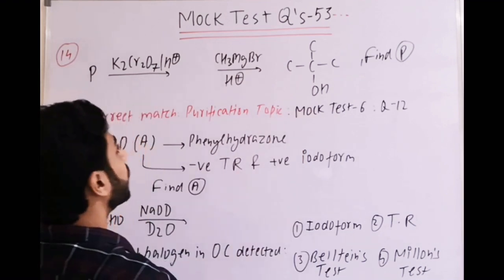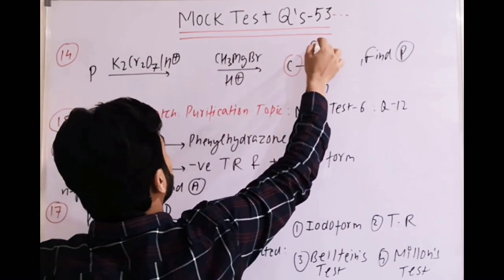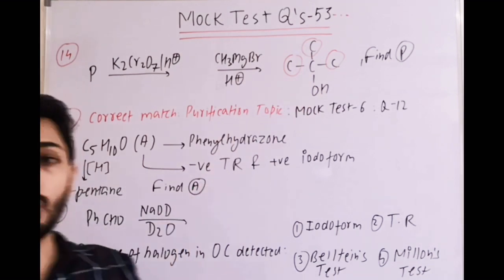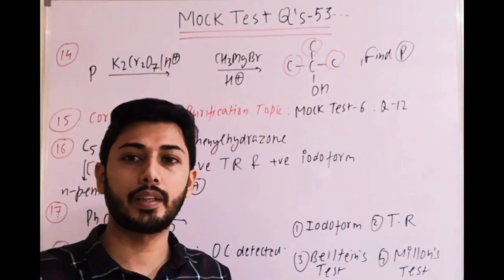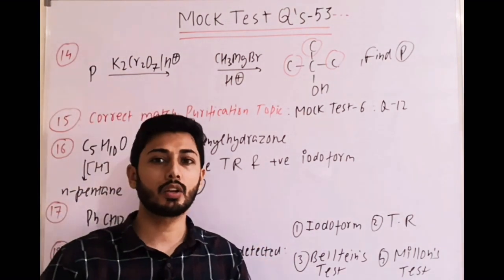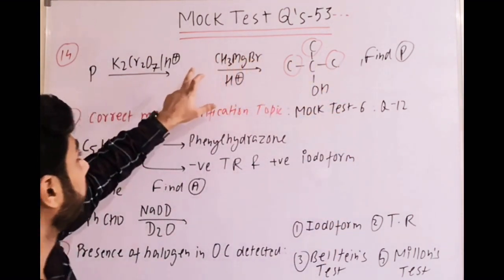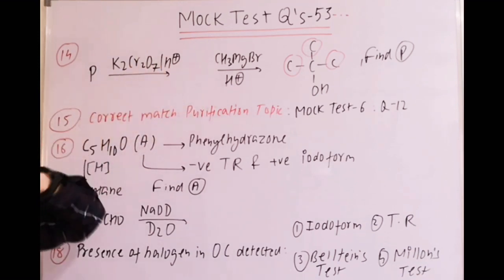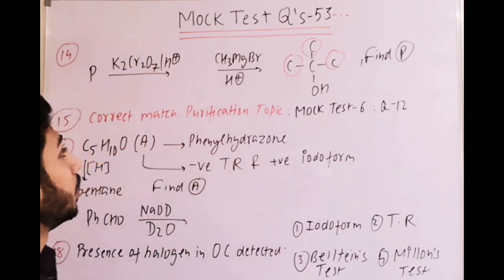Now we know that after Grignard, it is forming a tertiary alcohol. Most probably we can think directly of the ketone, right? That is the practice part: when you practice NCERT and notes, you can easily relate the concept. Tertiary alcohol means it should be a ketone. And how can we guess it? Because dichromate means oxidation takes place.